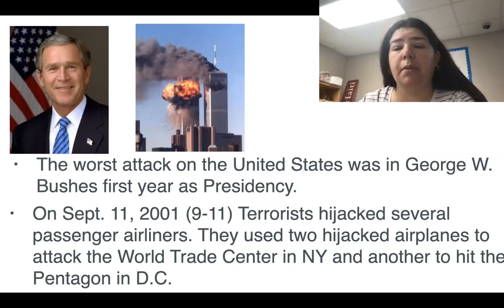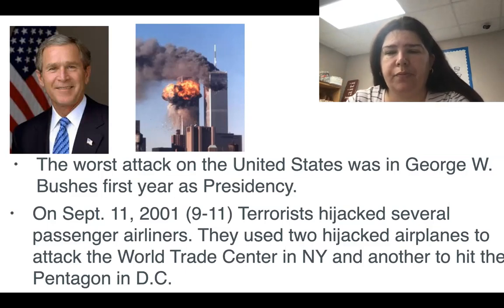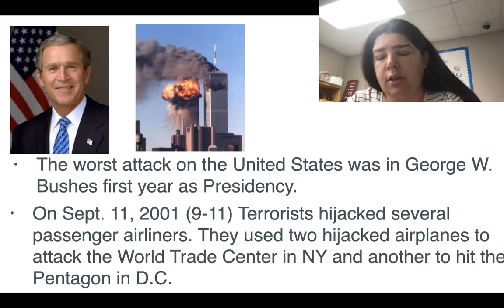They took over a plane where there were hundreds of people. They were going somewhere, and these hijackers from Al Qaeda, which is, we'll talk about, a terrorist organization, got on the plane as normal people, and they took over the plane and crashed them into the towers. It was horrific. So many people died. You'll see a short video about this on Google Classroom.